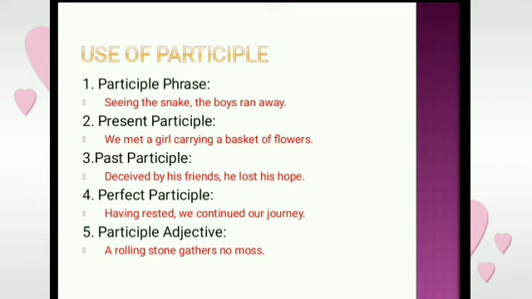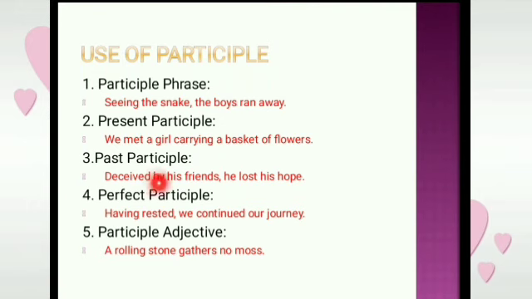Perfect participle, that shows perfection. Having rested, something that has already reached completeness. Having rested, we continued our journey. Here one thing, to the third form of the verb we add having, and that makes it a perfect participle.